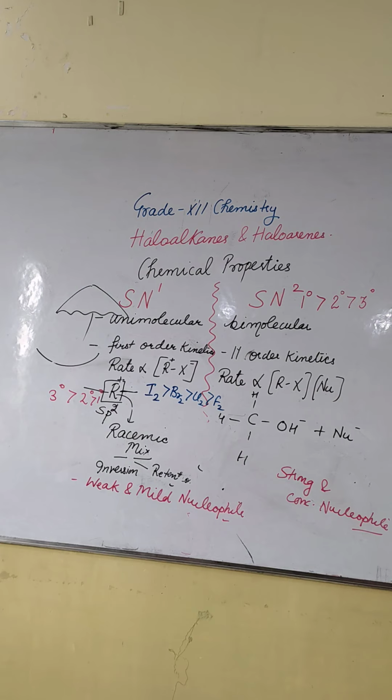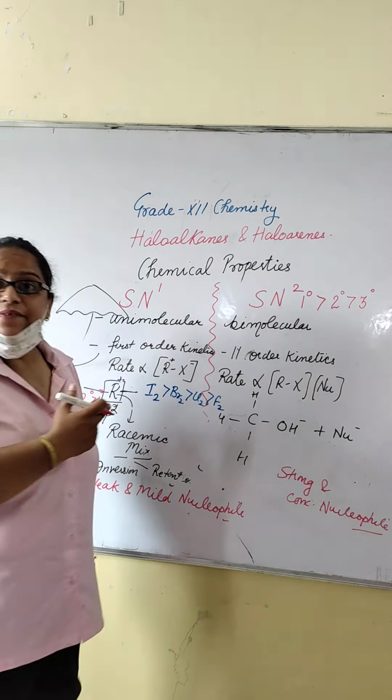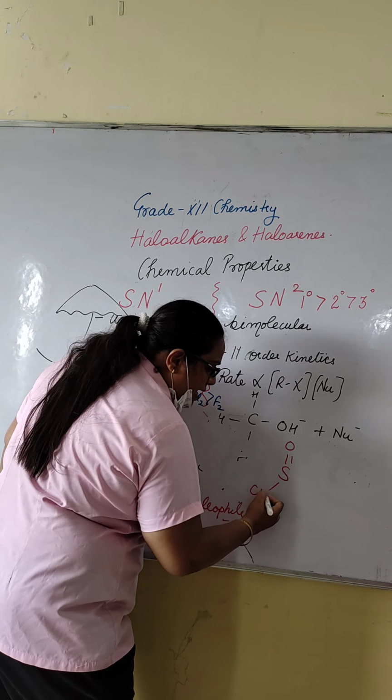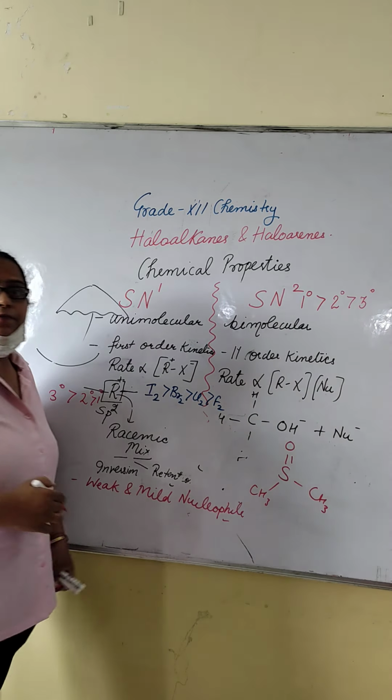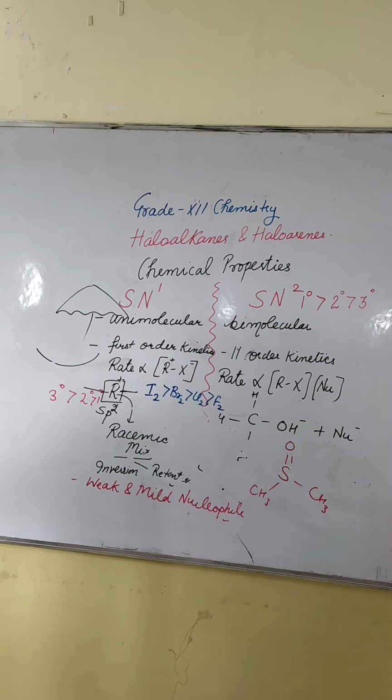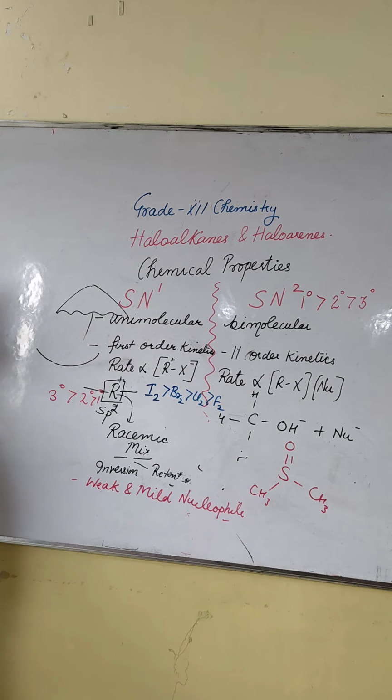Protic means hydrogen is attached to a more electronegative element, like H2O, where hydrogen is attached to oxygen, which is more electronegative. And in aprotic solvents, hydrogen is attached to a less electronegative element. For your competitive exams, we have dimethyl sulfoxide, DMSO. Here hydrogen is attached to a less electronegative element. Clear?